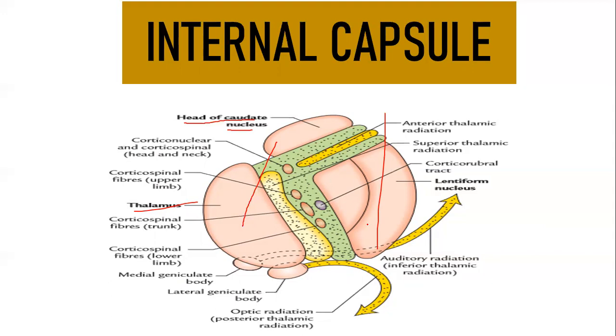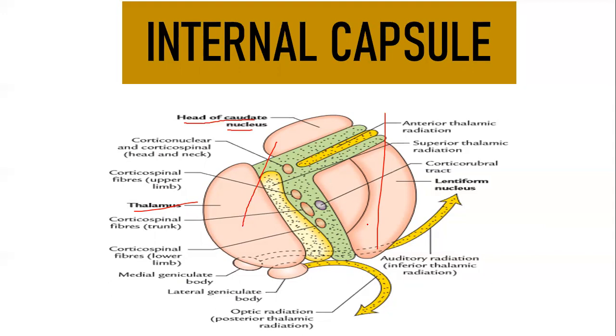So ascending will be a sensory nerve fiber and descending is going to be a motor nerve fiber. If you take descending nerve fibers, from your cortex, it is going to go to your subcortical areas. It can go to thalamus, brainstem or spinal cord. So we'll be seeing it shortly.